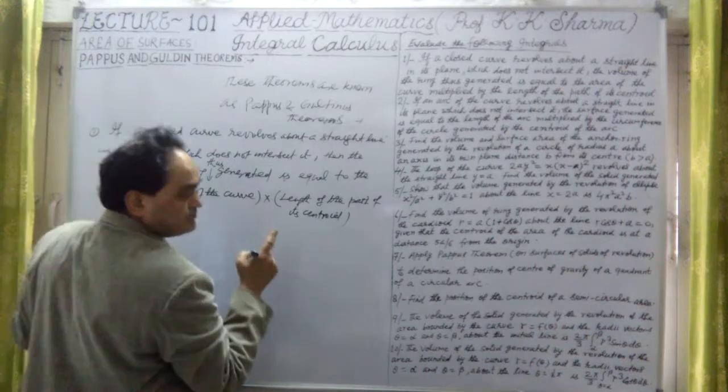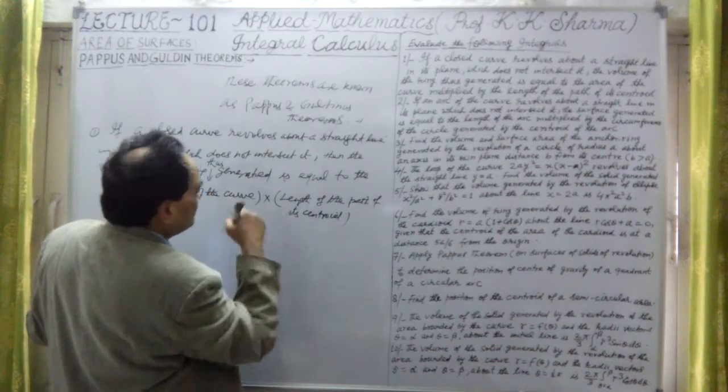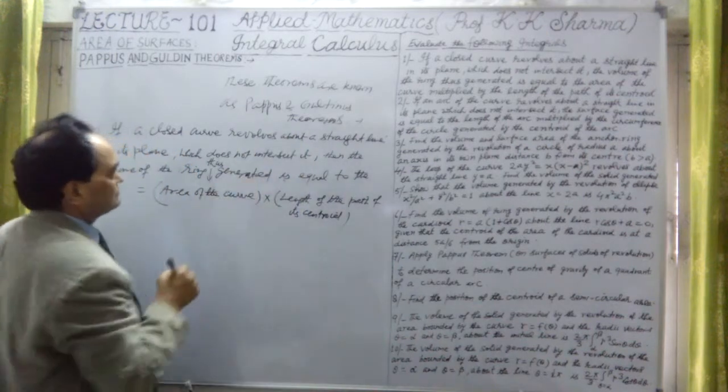This we have to prove: what is this area here, this volume of revolution.